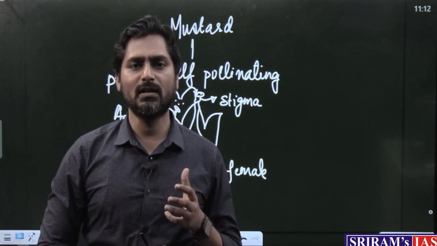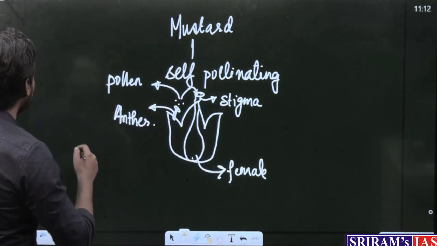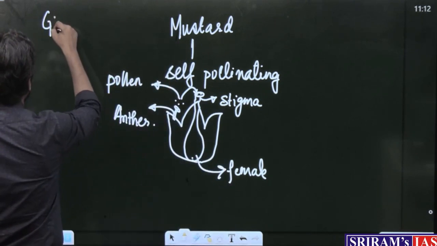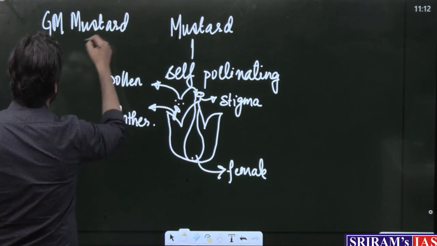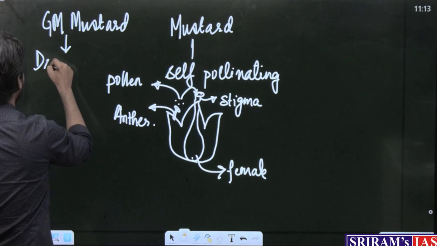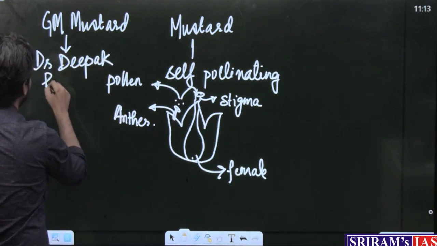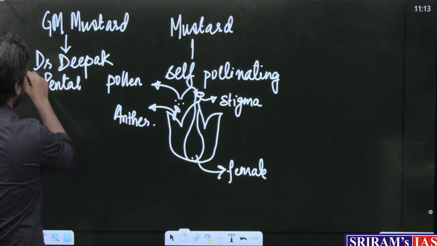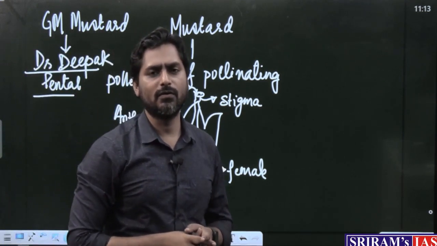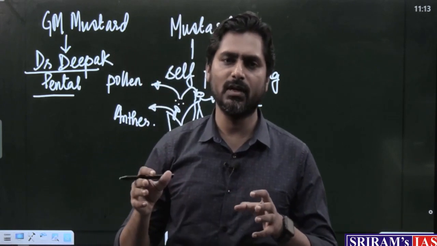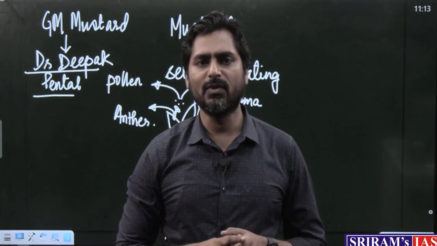So, what has been done by Dr. Deepak Pental and his team? You must understand, or these are some factual things that you should remember also, that GM mustard has been developed by Dr. Deepak Pental and his team. He was former vice chancellor of Delhi University. In a research wing of Delhi University, he and his team have developed this GM mustard.